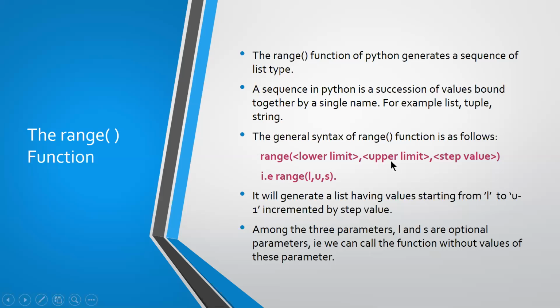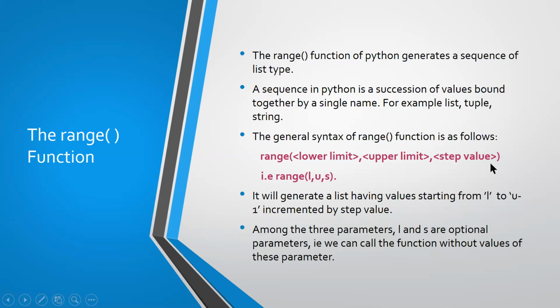The second one is upper limit. Upper limit, Abhina, is till what number you want to generate the list. I want to generate the list up to 10, or up to 100. So what is the upper limit of your list? What do you mean by step value?